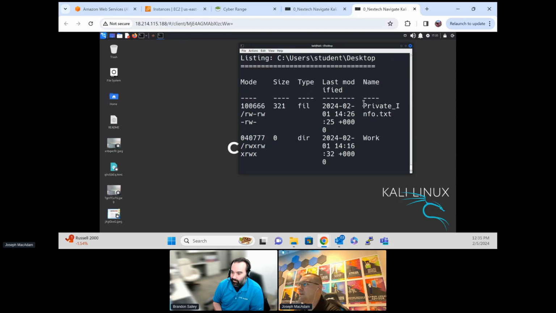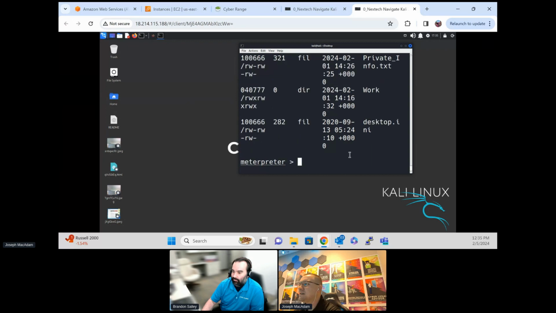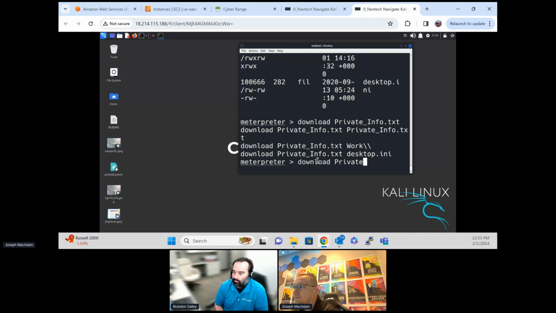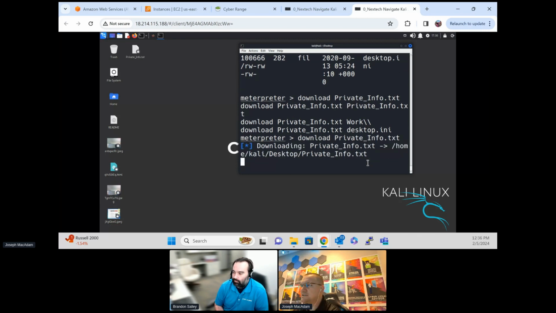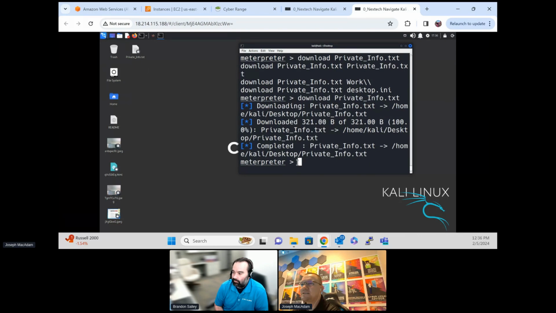Oh, I'm really zoomed in. Oh, there it is. Private info.txt. We definitely want that file, right? Private info.txt. And so I'm going to do a, is it download or get? I always forget. Download. Is it private? Oh, it must be get. Oh, no, it downloaded. Did it? Private info.txt, I downloaded. There we go. So there's that private info.txt file right here.